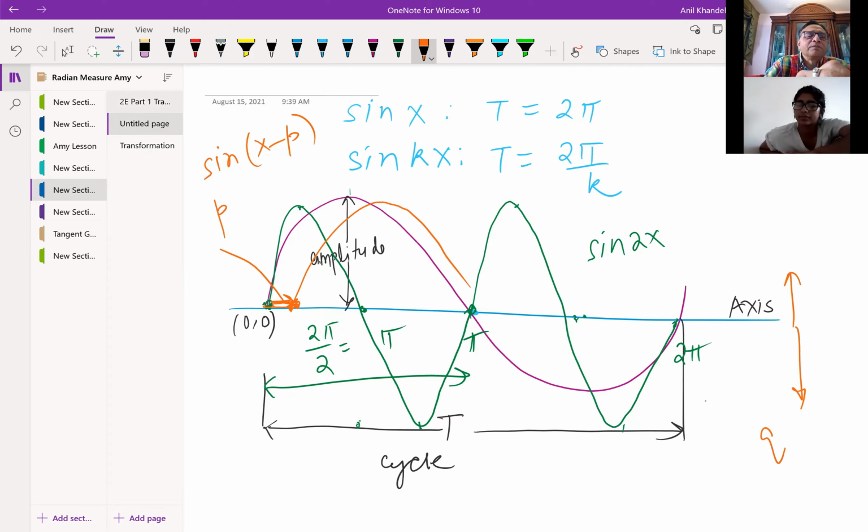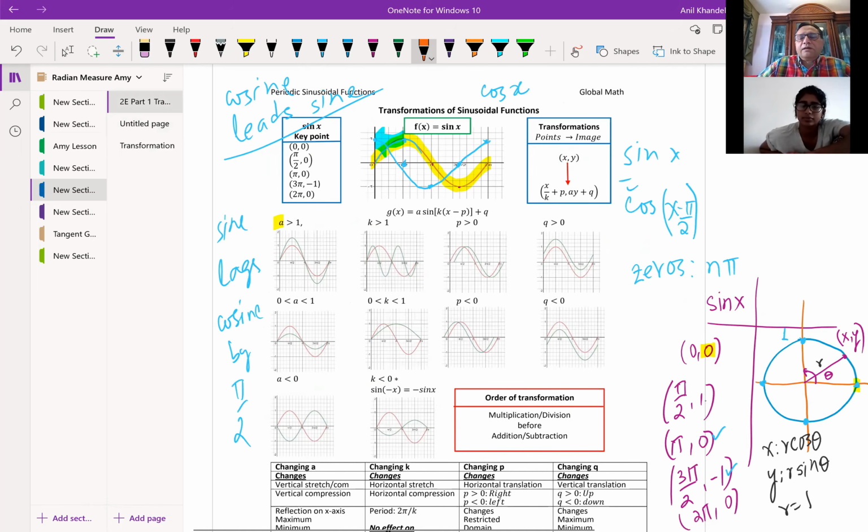Getting back to our diagram, as you can see here, if the value of A is greater than 1, the green line shows you the transformed function, it stretches, but otherwise it compresses if it is between 0 and 1, and it reflects when it is negative as shown here. The K value, if it is greater than 1, means that we have more waves in between.